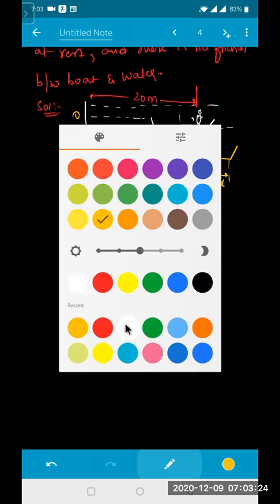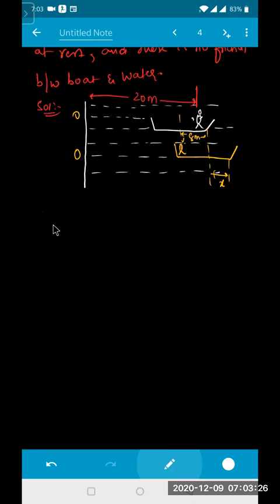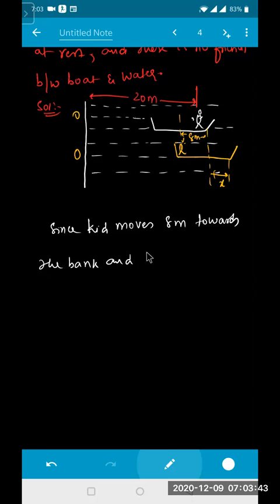So I can write that point here. 20 plus. Yeah. So since the kid moves 8 meters towards the bank, and boat plus kid, both are in the same boat, so boat plus kid move by your x away from the bank.